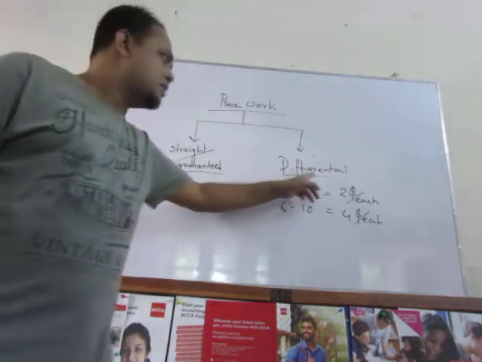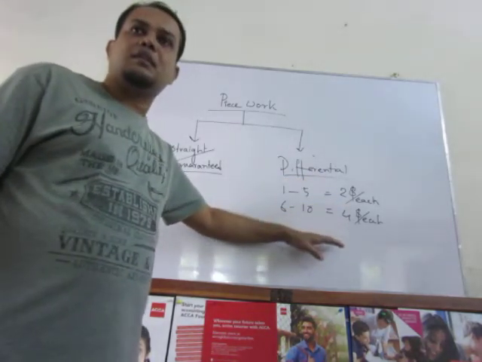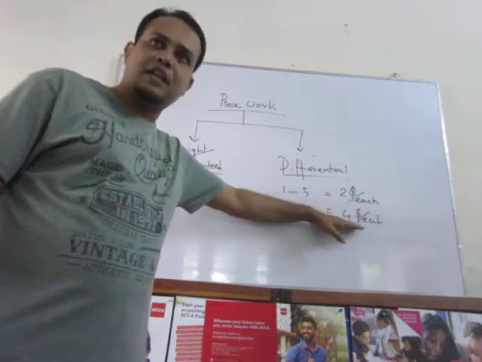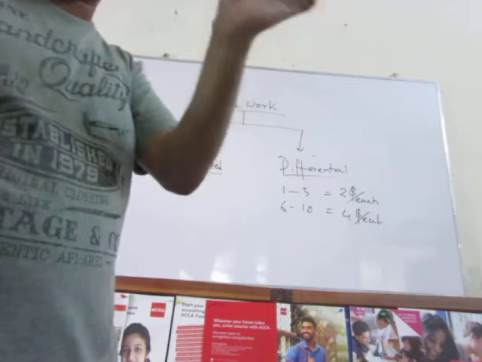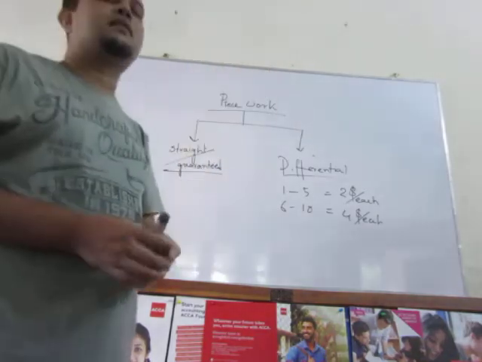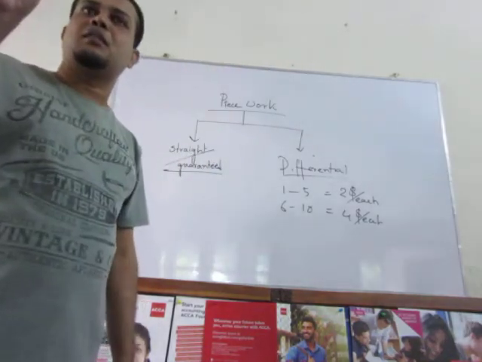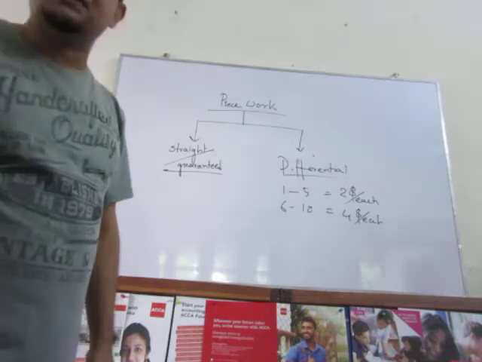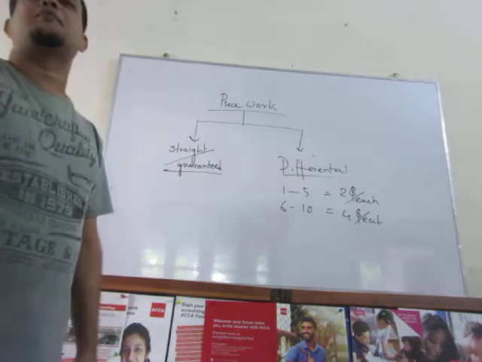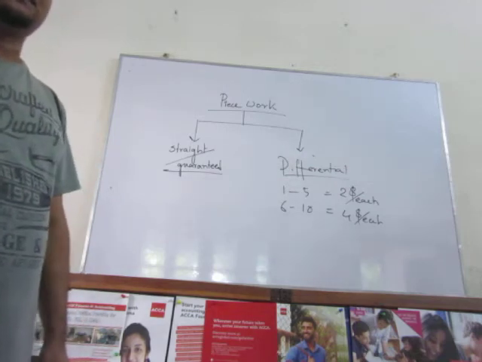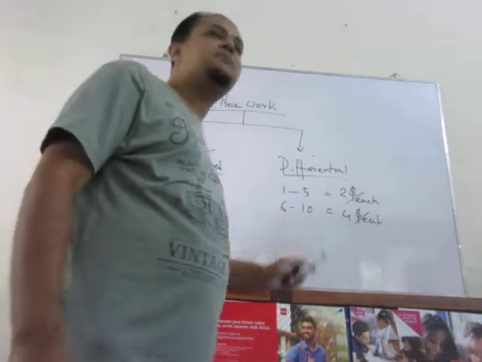That's why this is called differential, as you are setting different rates for different activity. Why piecework? Labor forces will be provided payment only for the work completed. Clear? If the work is not complete, they will not be provided any payment. That's why this is the differential piecework system.